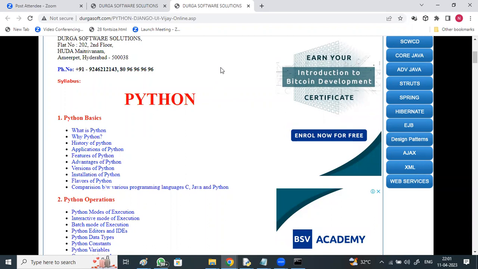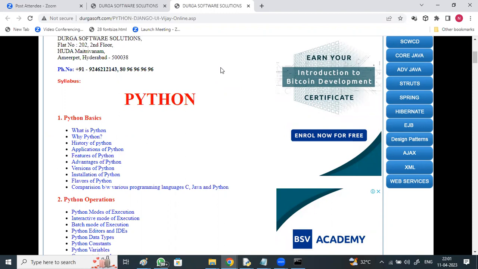It means 2.5 hours on Saturday and 2.5 hours on Sunday, totally 5 hours you'll be getting on Saturday and Sunday. Those weekend batches will mostly be on Django. Python has only weekday batches available.